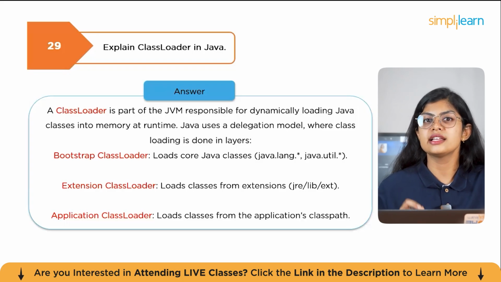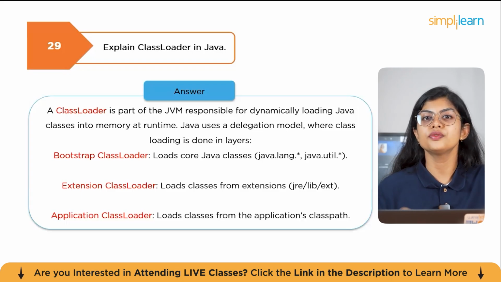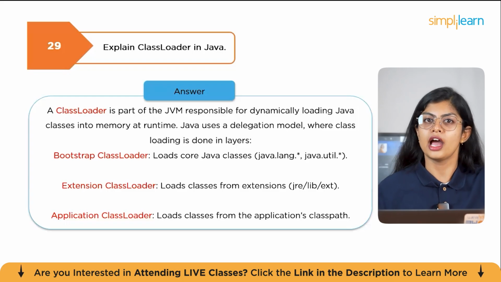The second one is the extension class loader, which loads classes from extensions. And the third is the application class loader, which loads classes from the application class path. For example, when you run a program, the application class loader loads your classes, while Bootstrap loads built-in ones. Class loaders allow dynamic loading, which is widely used in frameworks like Spring and Hibernate.